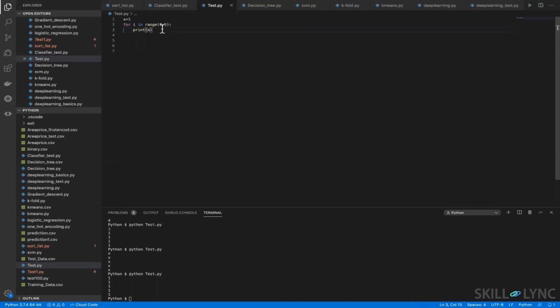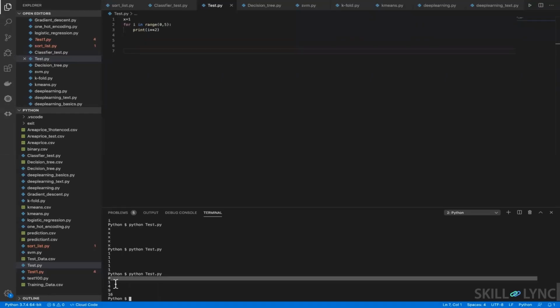Okay, great. Now, for example, do you remember from yesterday's class, what is this? i asterisk asterisk 2. What does this represent? i square. So what will be the value now? Tell me, guys. It will be 2, 1, 4. You forgot 0. i is starting from 0, no? Right. So 0, 1, 4, 9, 16. So this 0 is 0 square. This 1 is 1 square. This 4 is 2 square. This 9 is 3 square. 16 is 4 square. So this kind of coding is required. You don't have to worry much.